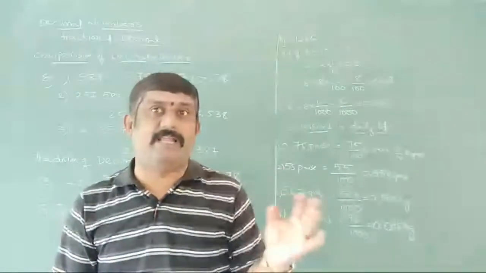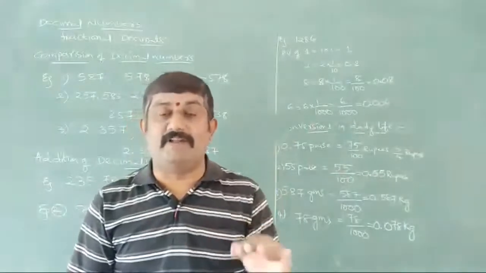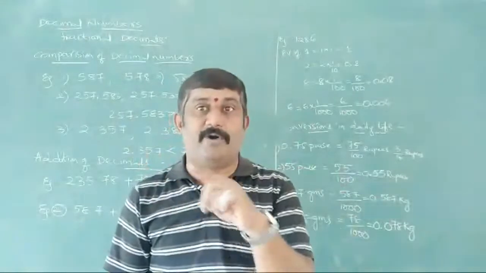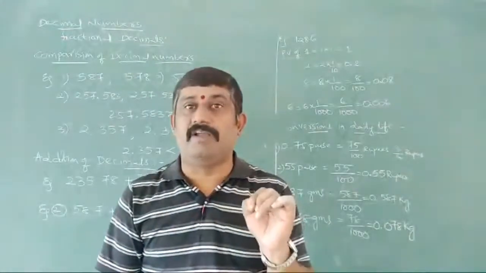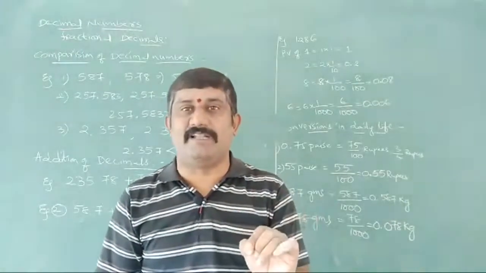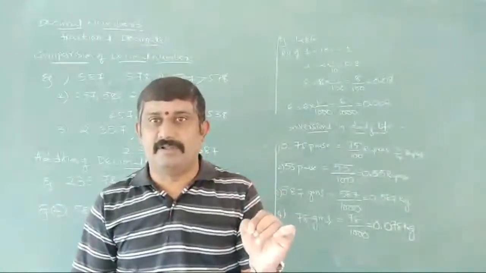So 38.7 kilograms means 38 kilograms as well as 0.7 kilograms, and 0.7 kilograms is nothing but 700 grams. So 38.7 is 38 kilograms 700 grams.